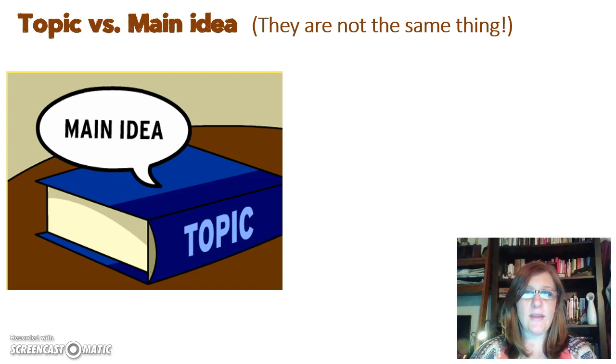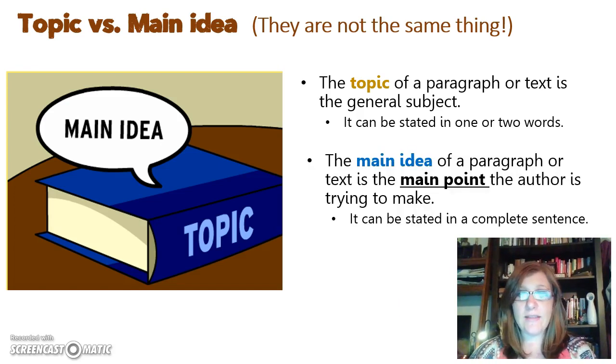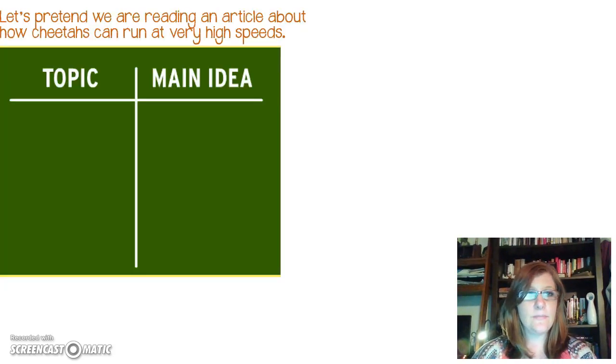Topic versus main idea. They are not the same thing. The topic of a paragraph or text is the general subject. It can be stated in one or two words. The main idea of a paragraph or text is the main point the author is trying to make. It can be stated in a complete sentence.